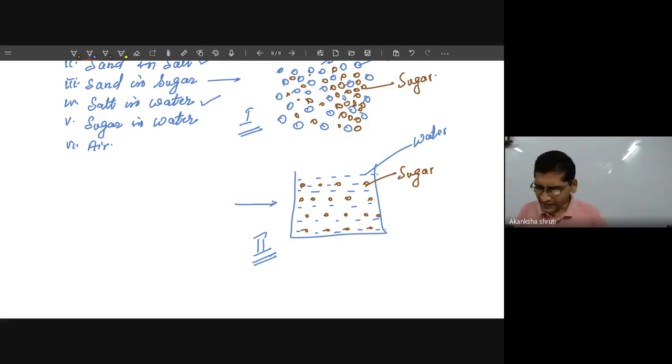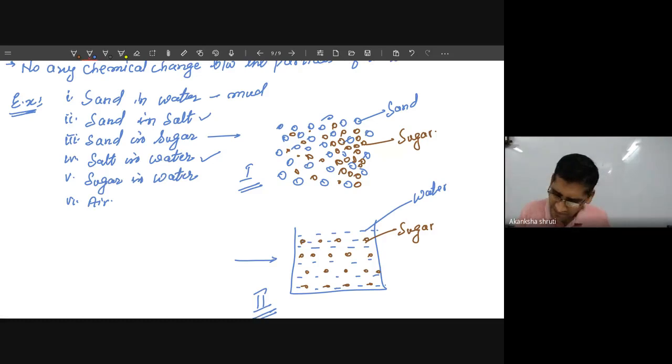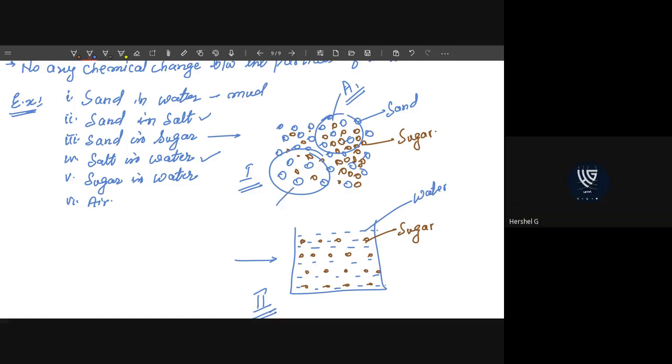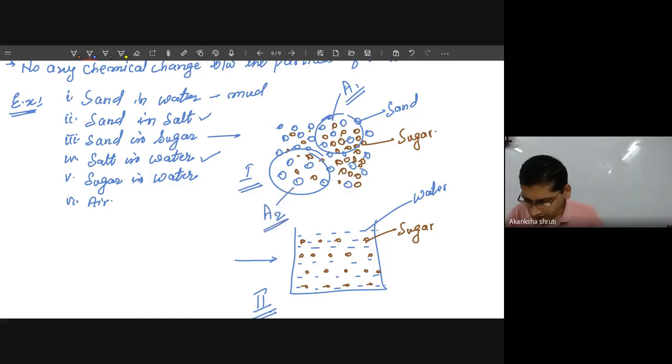If you take the mixture from this area A1, sugar is more, but in this area A2 the blue sand particles are more.